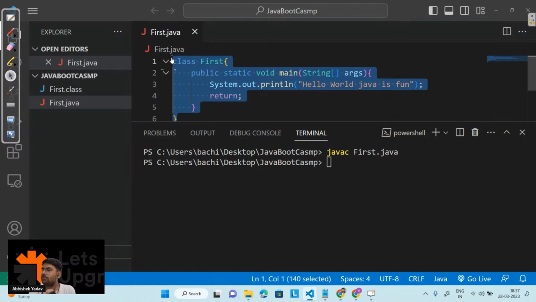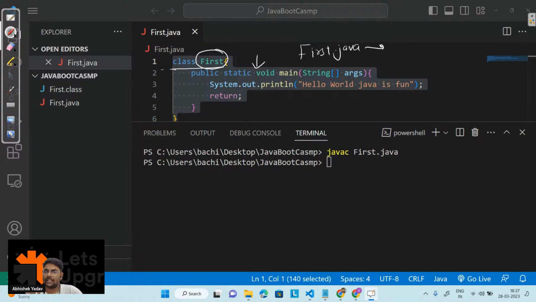The name of the class file is the same as the class name, where you have written the public static void main. Here I have written the public static void main inside the class first. So the first.java file will get converted to the first.class file. You can see that first.class file here.